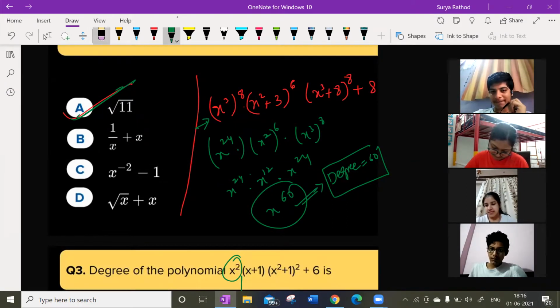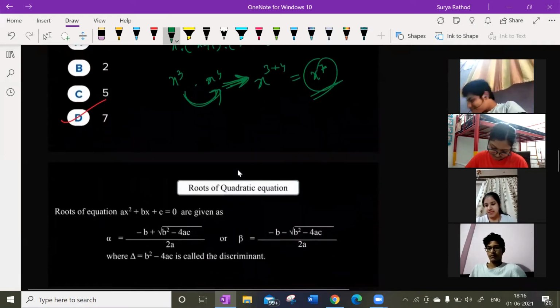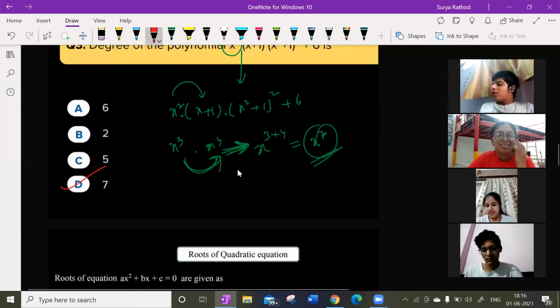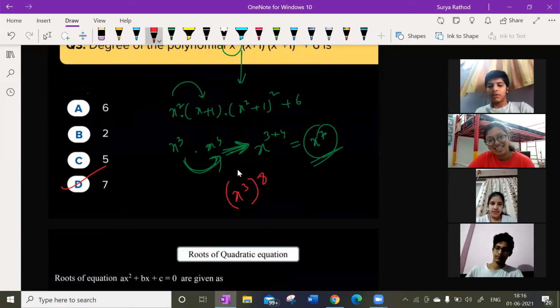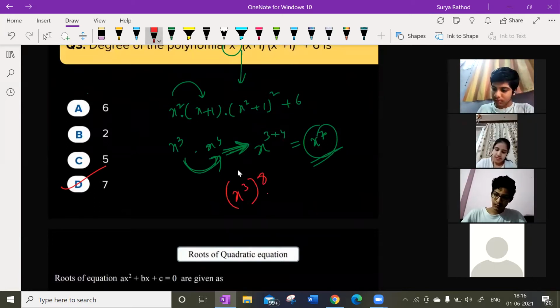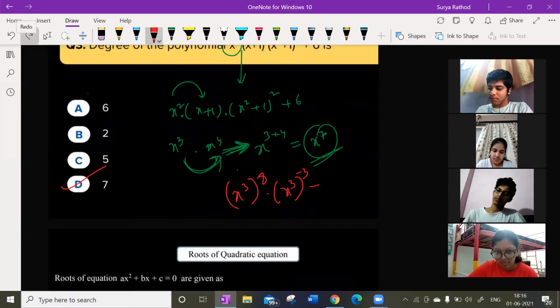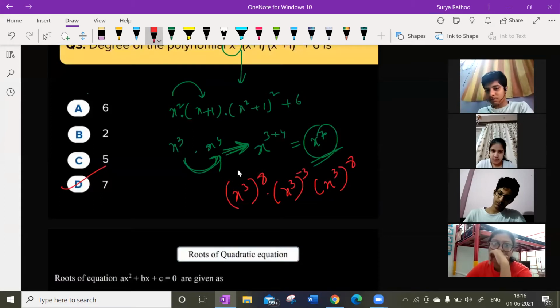Okay. So I'll give one more question, guys. X to the power of 3 whole to the power of 8 into x to the power of 3 whole to the power of minus 3 plus x to the power of whole to the power of 8. Make it fast. What is the degree of this?